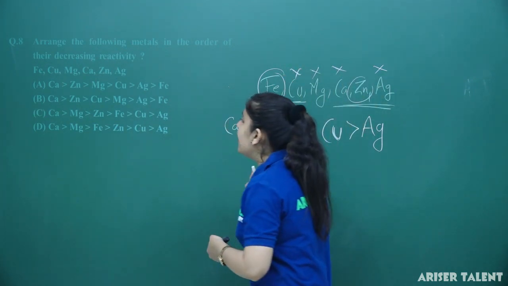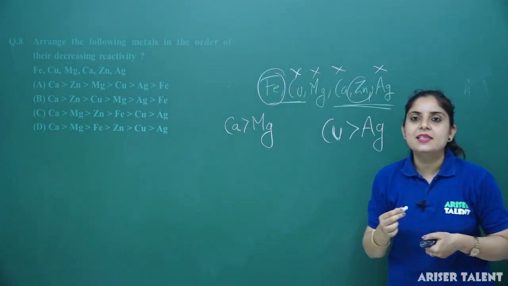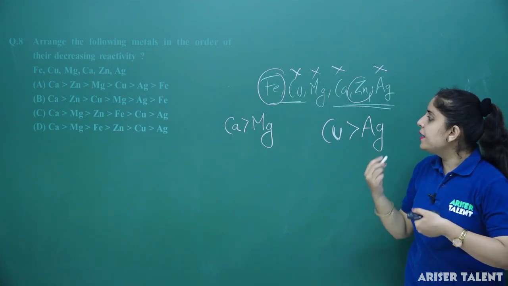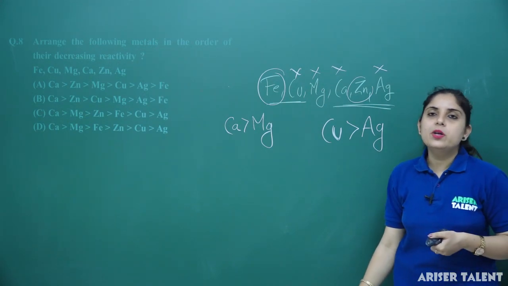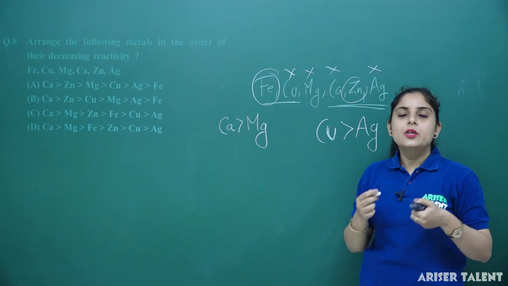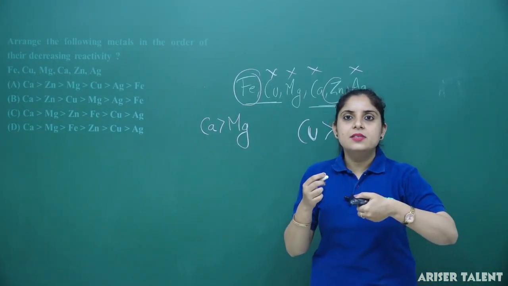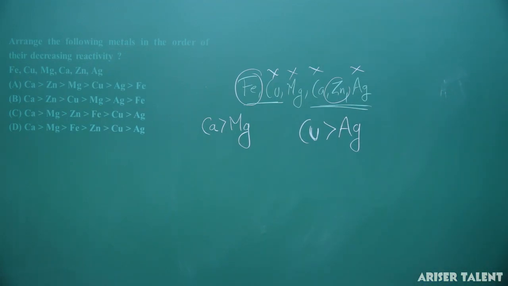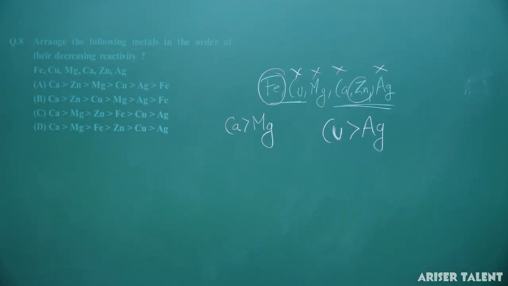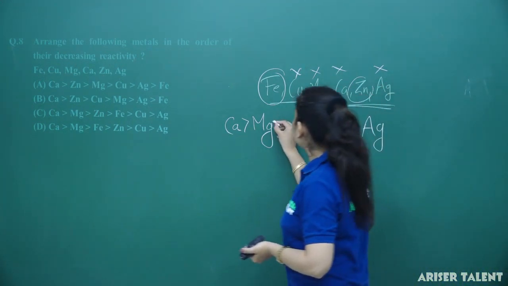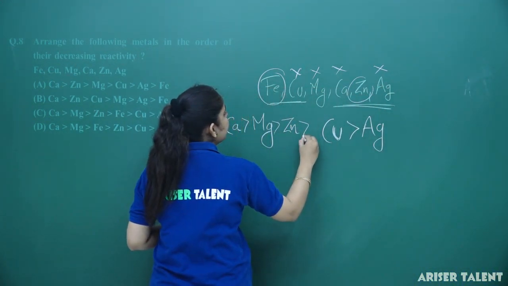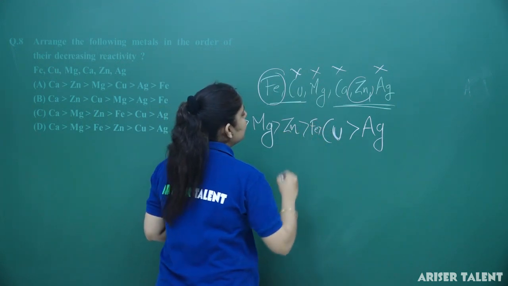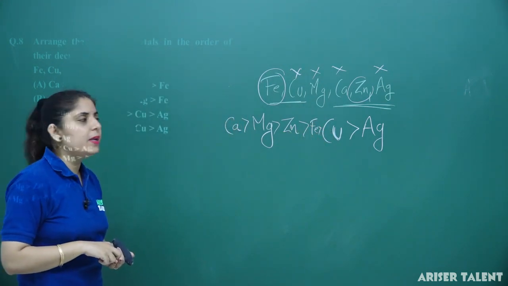So, can you tell me among iron and zinc which is the less reactive metal and which is the highly reactive metal? So, if you do the comparison of iron and zinc, you can find that zinc is more reactive as compared to the iron. So, I have to substitute zinc here and Fe here. So, this is the reactivity series I am obtaining here.